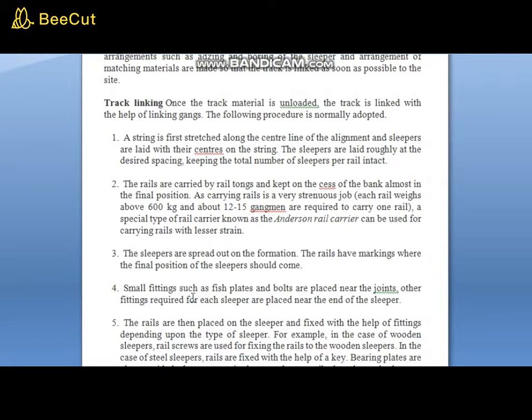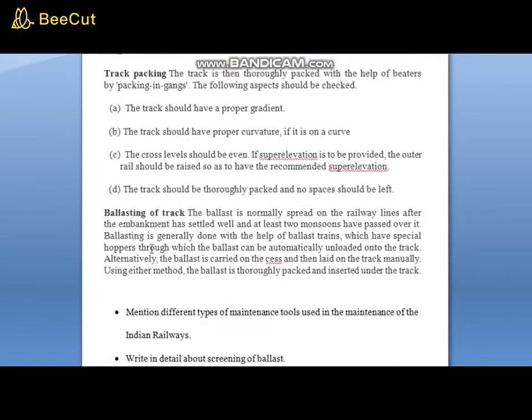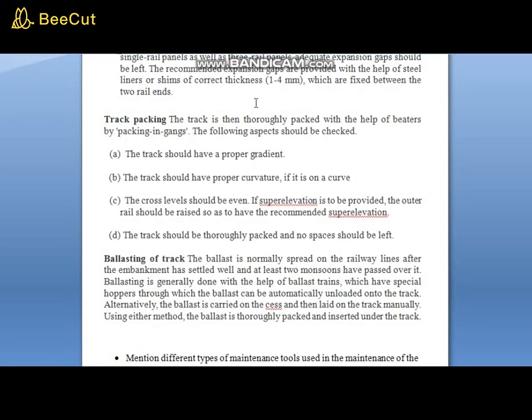Track linking. Once the track material is unloaded, the track is linked with the help of linking gangs. The following procedure is normally adopted. These are the series of things which are followed. Then we will talk about track packing.